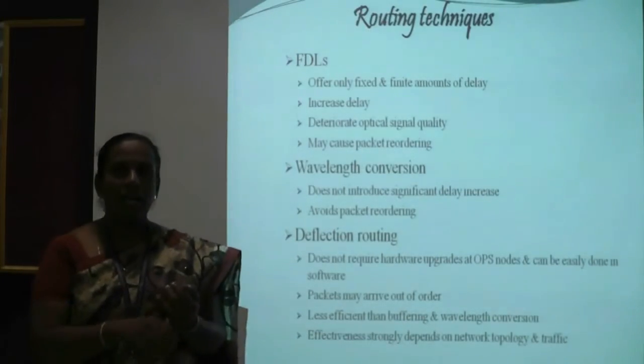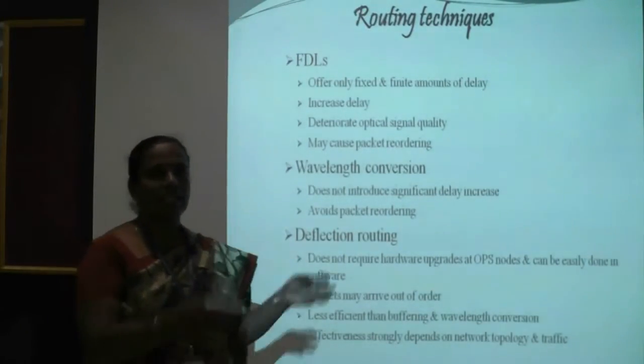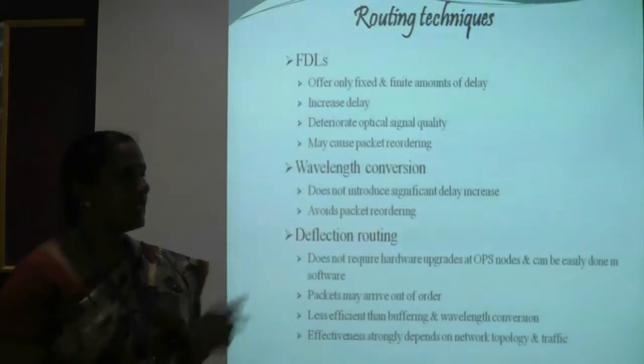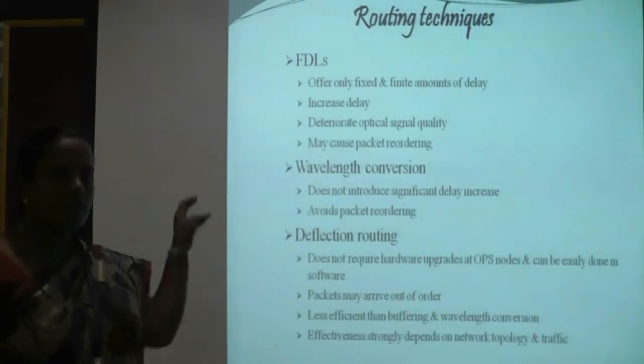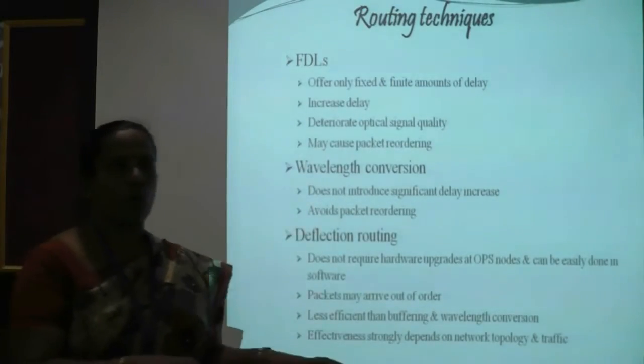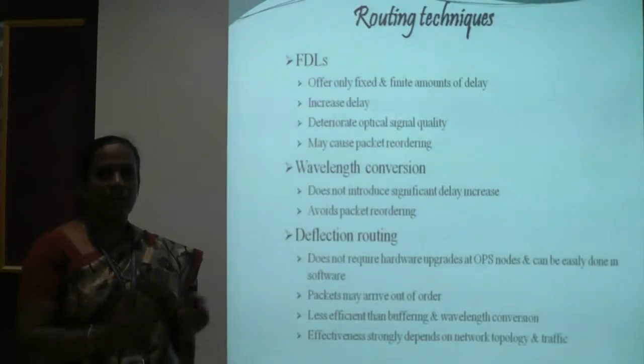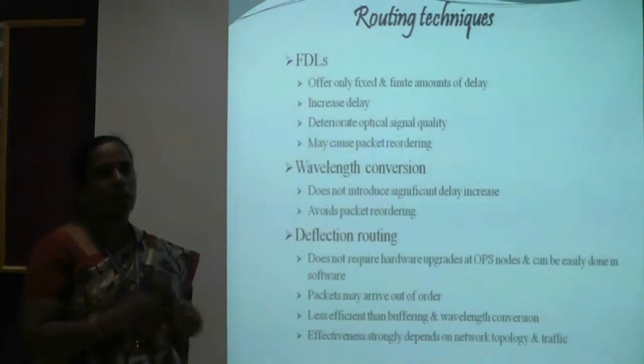The first one is the fiber delay line. In the fiber delay line, the signal is processed in the delay line so that it gets delayed by some amount. The second one is wavelength conversion. If a packet is coming to a particular port and the port does not have that wavelength available, then it will convert the incoming wavelength to another wavelength.